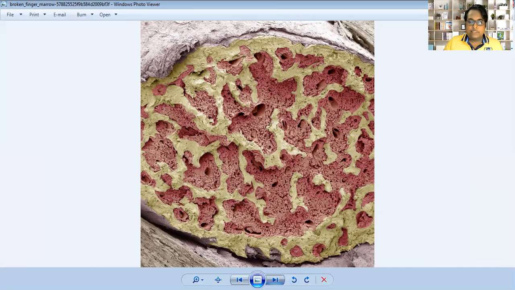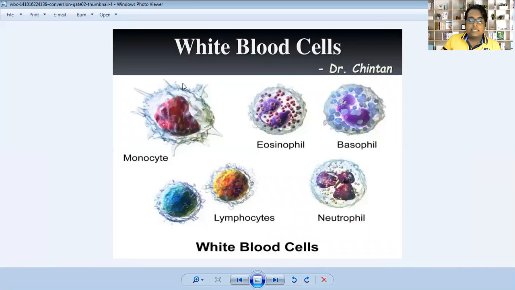Come to the next image. Yes, this is the last image, and after this we continue with our chapter. It is called white blood cells. You know that blood contains different types of components: RBC, WBC, plasma and platelets. But WBC, white blood cells, or white blood corpuscles, also contain different cells: monocyte, eosinophil, basophil, lymphocytes, and neutrophil.